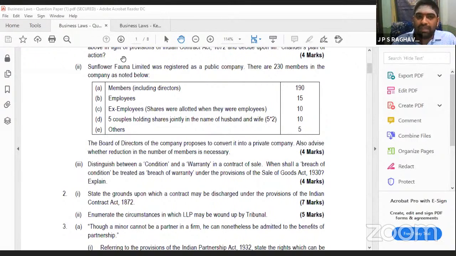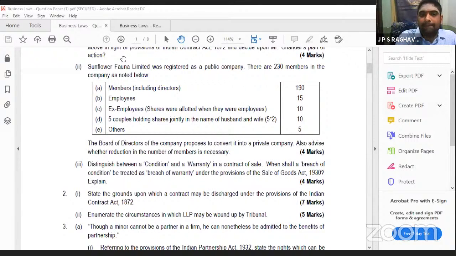Then if any members are holding shares jointly, that should be treated as one. If two hold, it should be treated as one member. 2 or 3 members holding shares jointly, treat them as one. Okay, these are the conditions. These conditions you have to write in the first paragraph. What I have told you now, to count for the 200, who will be exempted, who will not be exempted, that has to be written.